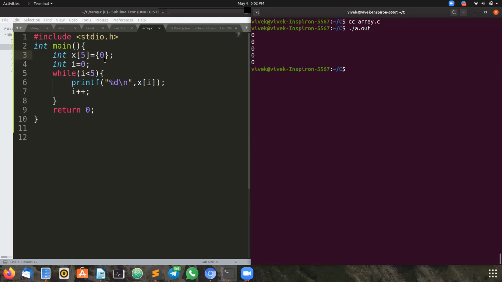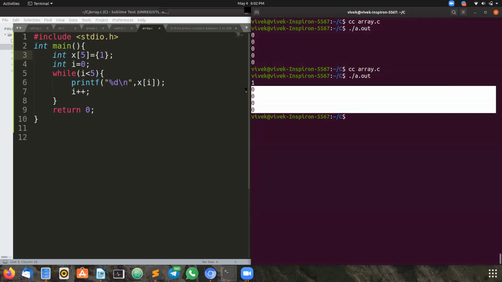Now we have declared the size of the array as 5, but I'm initializing the array with only 1. Why is it giving all ones or all zeros? You can see the initial value as 1 and the remaining values are 0. I'm highlighting it in the output screen. Why is it not giving garbage values? Because I have mentioned the range.